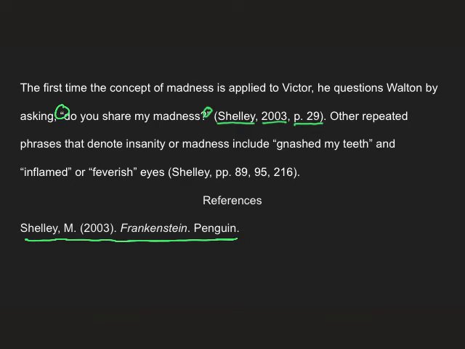But in the second sentence, we have multiple quoted phrases or words. And so for that parenthetical, if they're on different pages, we're going to have to list each page those phrases or words would be found and separated out by commas. And so we do have that. We have the PP, and we have pages 89, 95, and 216. So that is where they came from.